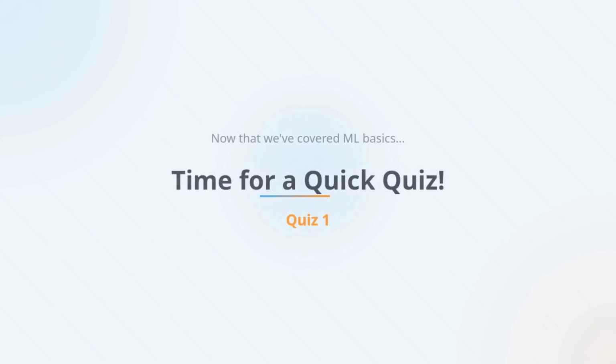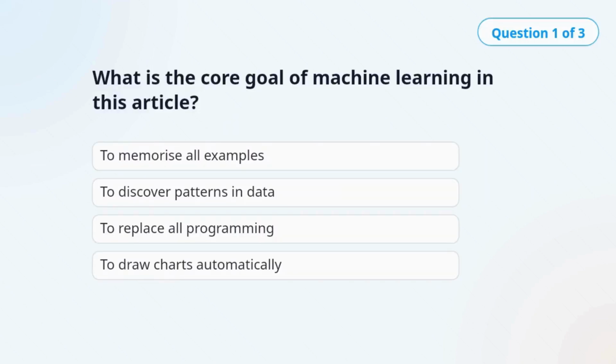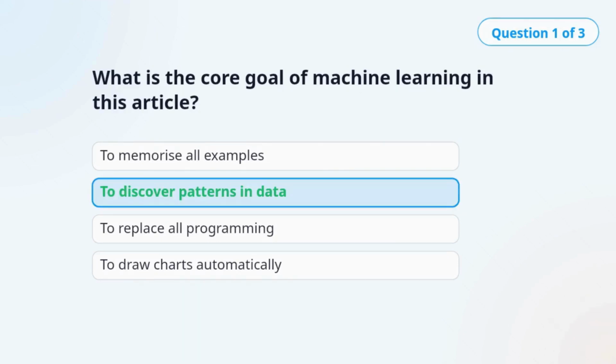Now that we've covered ML basics, let's test what we've learned so far. Here's quiz number 1. See if you can get it right. Question 1. What is the core goal of machine learning in this article? The correct answer is to discover patterns in data. The article frames machine learning as learning patterns that connect inputs to outputs.